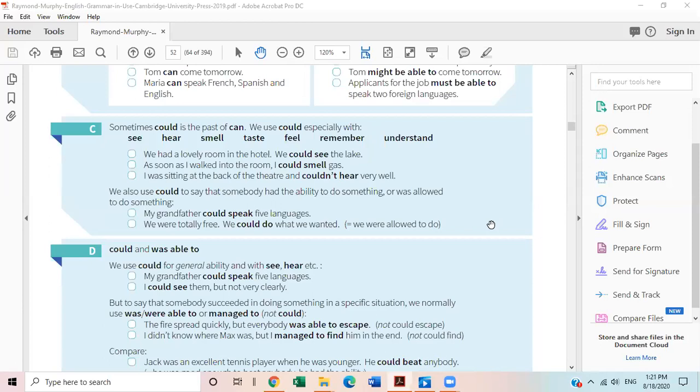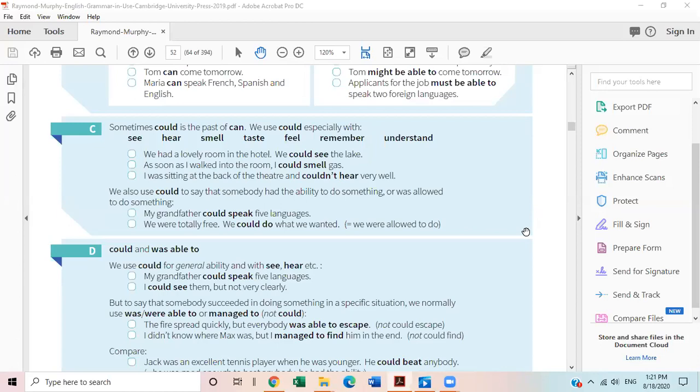Please keep your mics on mute. Who is this? Whose mic is not on mute? Somebody's mic is not on mute. All right, Rima Khan, your mic wasn't on mute and it disturbed the class. Please be careful.